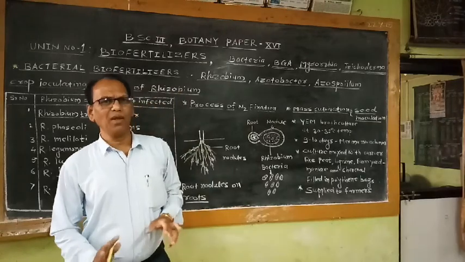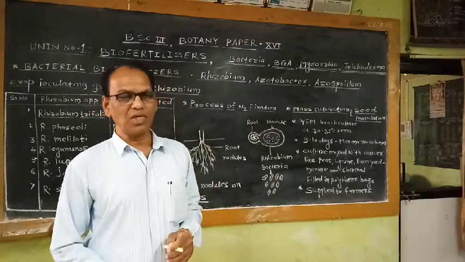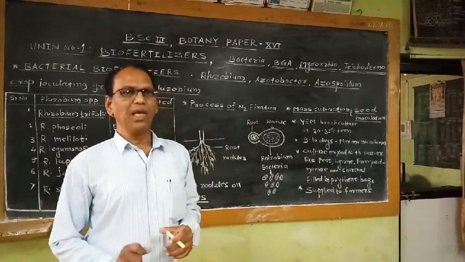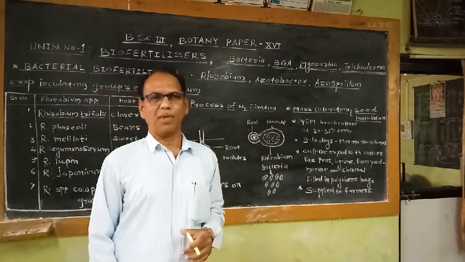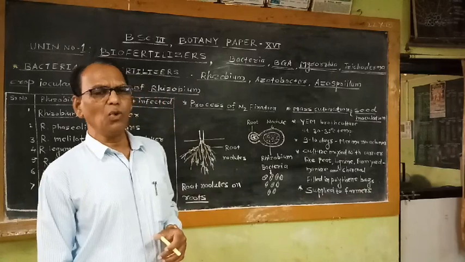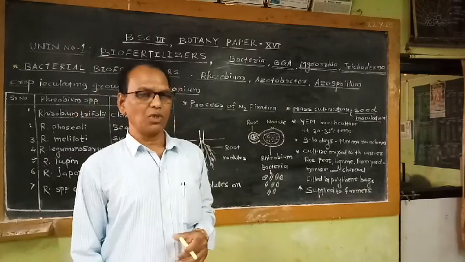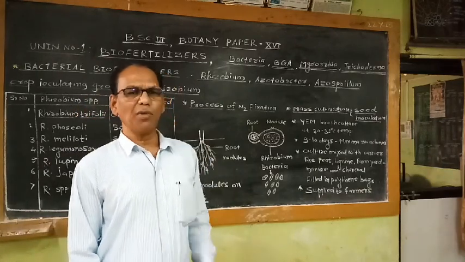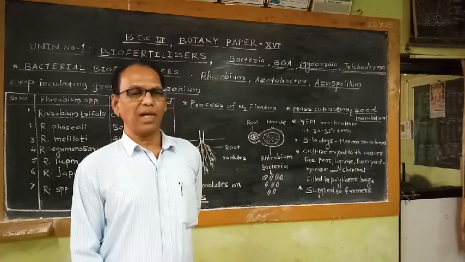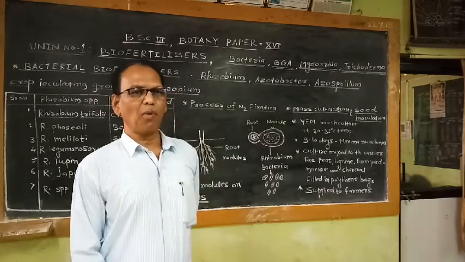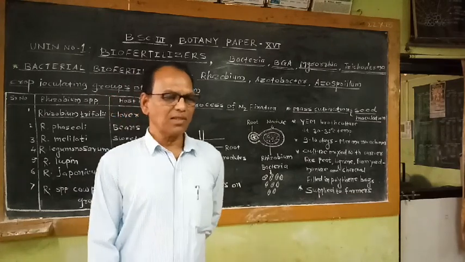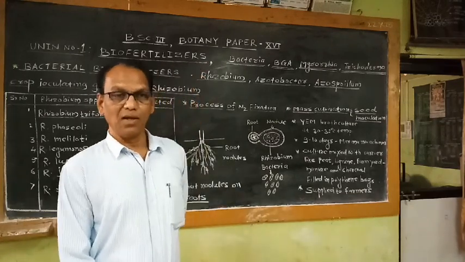We are very familiar with the term nitrogen fixation. In the atmosphere, 78% nitrogen is available, but plants are unable to take this aerial nitrogen. Plants take nitrogen in the form of nitrates, nitrites, ammonia, etc. The soluble or usable form of nitrogen for the plant is nitrates, nitrites, ammonia, etc.